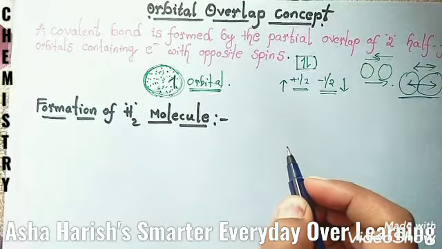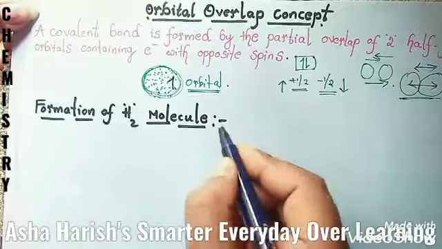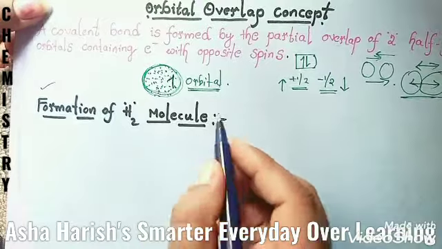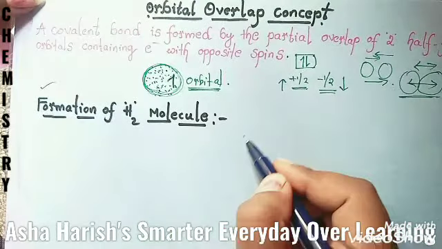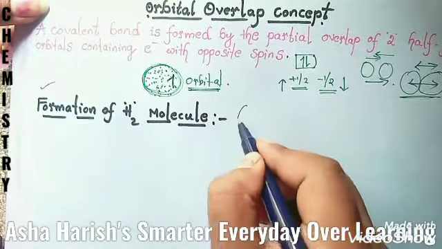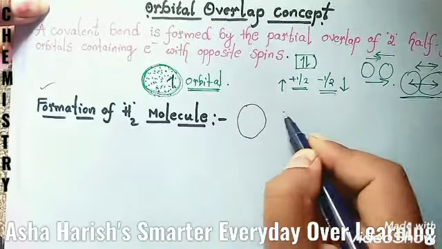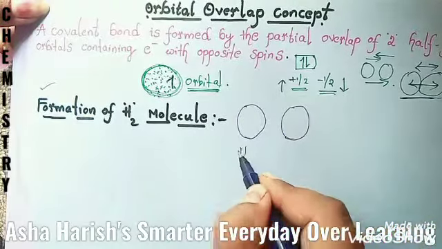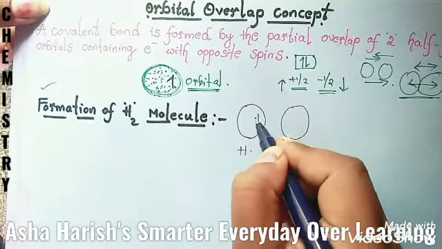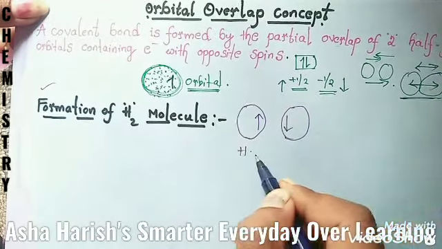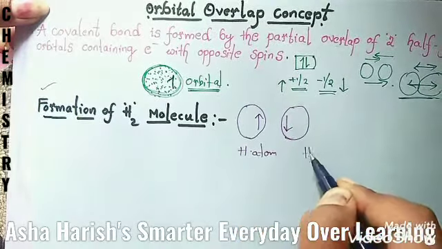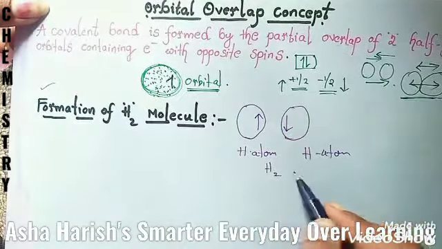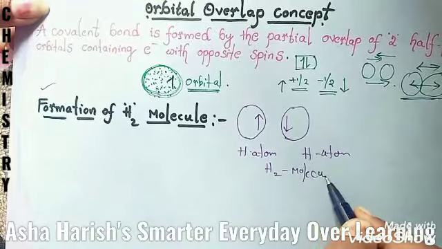Just to understand the concept more clearly, let us consider the following examples. First one, formation of hydrogen molecule. When two hydrogen atoms have electrons with opposite spin. If you take an example, here this is a hydrogen atom and this is a hydrogen atom. These two hydrogen atoms have two opposite spins like this. This is one hydrogen atom. This completely we can call a hydrogen molecule.